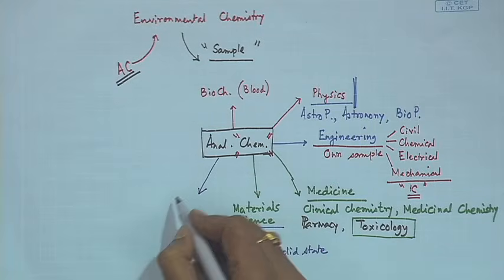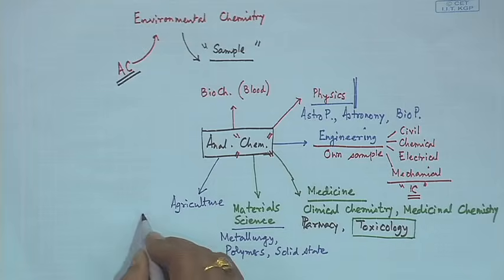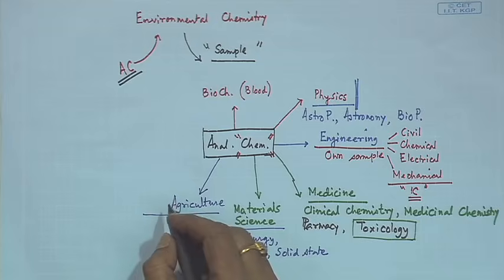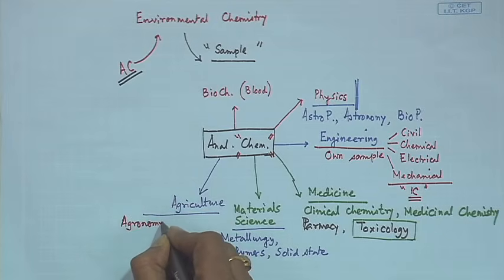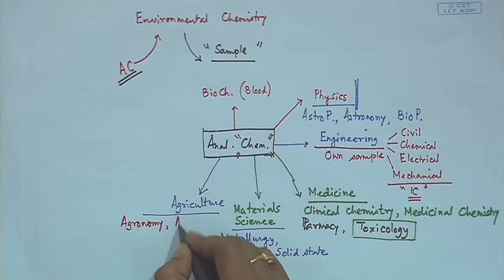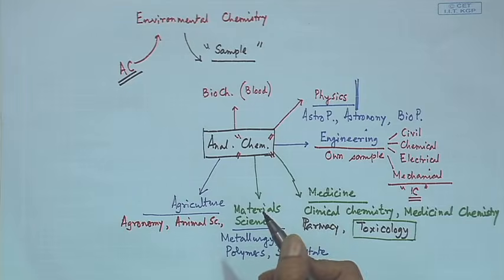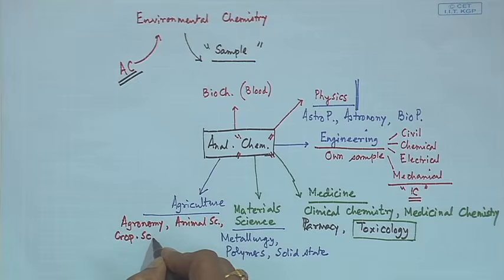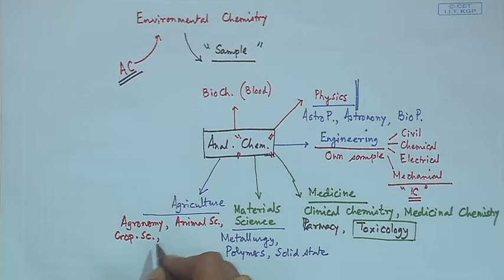Then we can have its application in the field of agriculture, where we can see that there are several areas like agronomy, then animal science, such as the animal feeds we can analyze, then crop science, how the yield of crop can be increased.